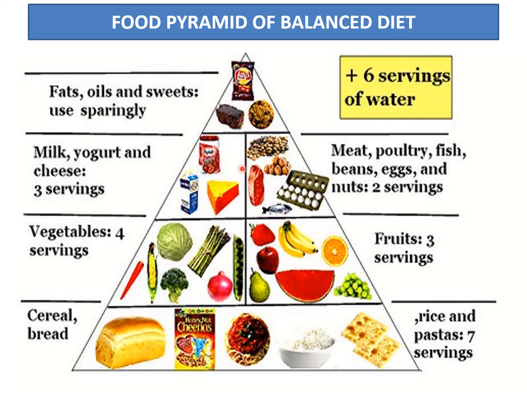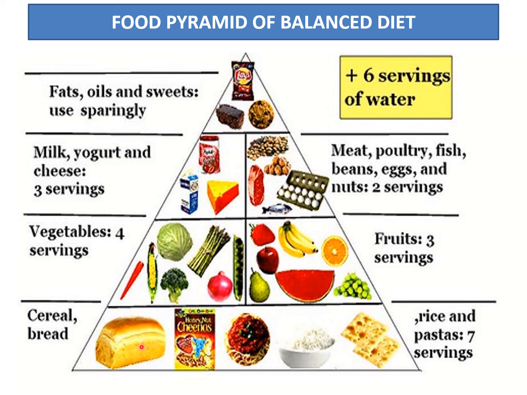I have explained to you that a balanced diet is always denoted in a pyramid because it shows that we should take more of these things. Then gradually we should reduce the servings till this fats come because fat is harmful, that is not good for us, so we should use it sparingly. Sparingly means very very less.